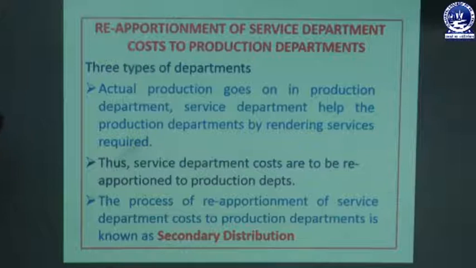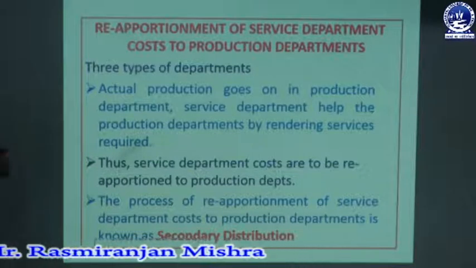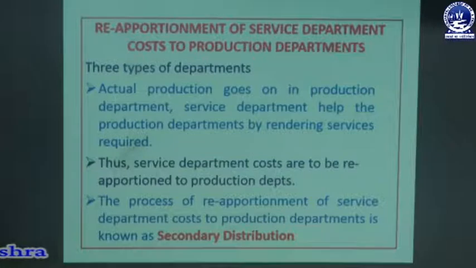In an organization there are three types of department. One is the production department, which is actually engaged in production of goods. The second is the service department, which helps the production department by rendering service, and another is engaged in both production as well as service. So service department costs are to be reapportioned to production departments. The process of reapportioning service department cost to production departments is called reapportionment, or otherwise known as secondary distribution of overhead.